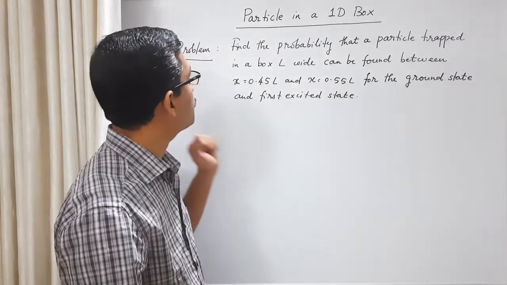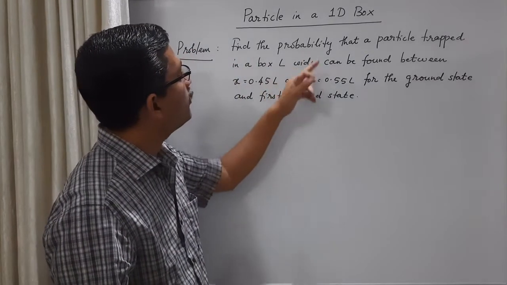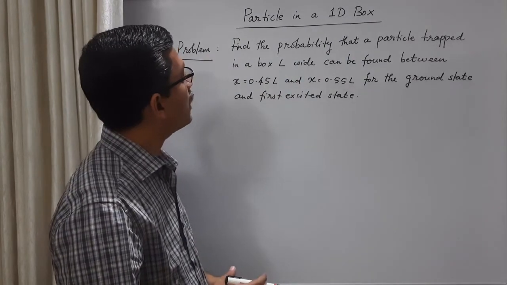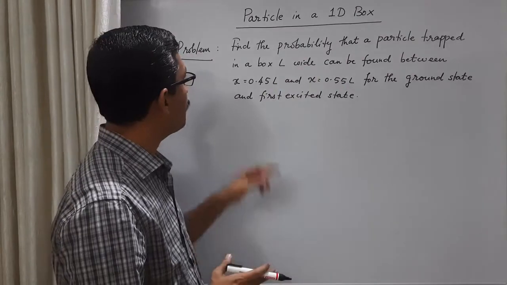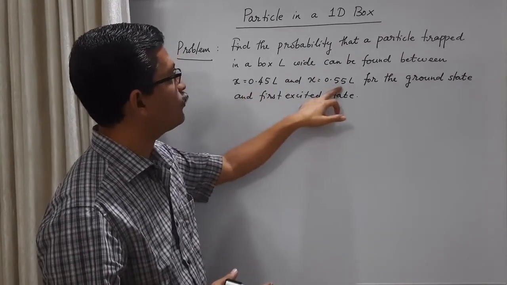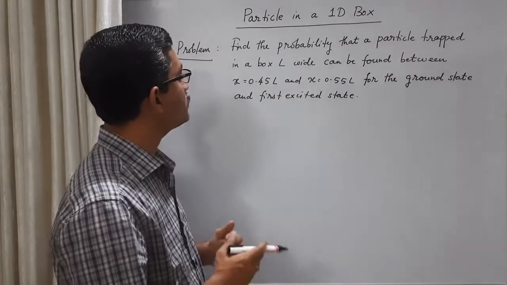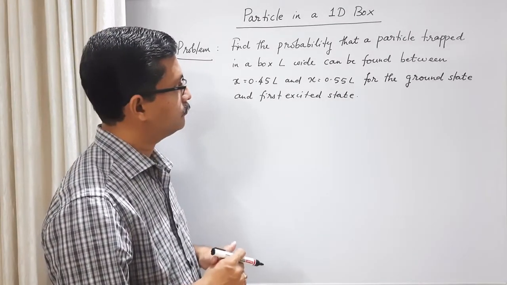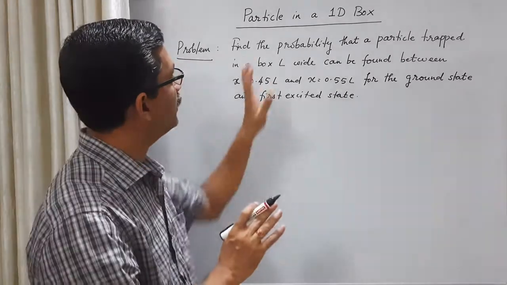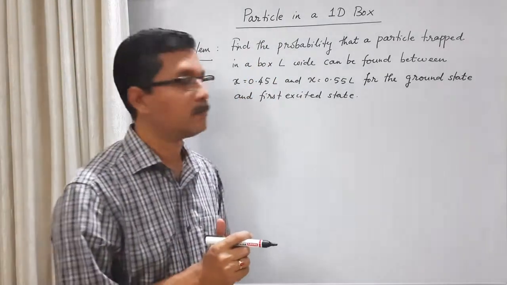Let us consider this problem. Find the probability that a particle trapped in a box L wide can be found between 0.45 L and 0.55 L for the ground state and first excited state. Okay, so this is again the problem of a particle in a one-dimensional box.